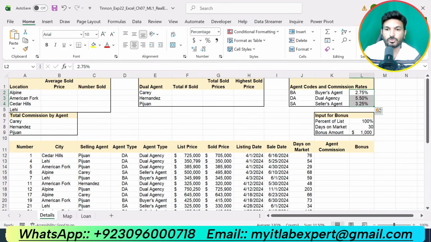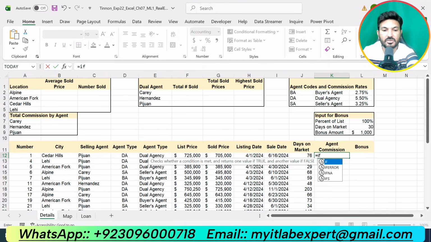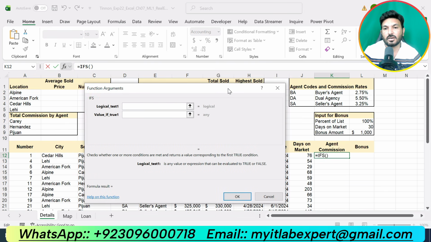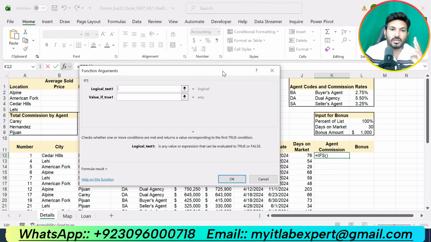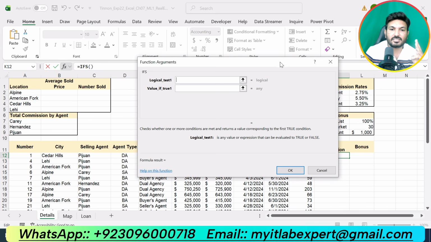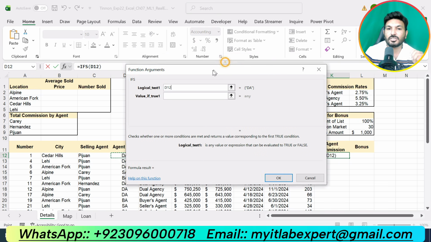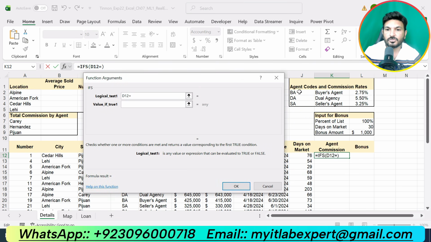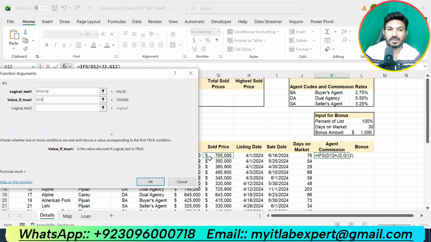So now we are supposed to go to cell K12 and here we are supposed to find agent commission by using the ifs function. So type equal sign, type ifs. Double click on that. Now click on the function symbol so that we can enter the function arguments. So now we have 3 logical tests. Our first logical test is if the agent code given in cell D12 is equal to J2, then our agent commission will be the sold price, that is given in G12, multiplied by L2.